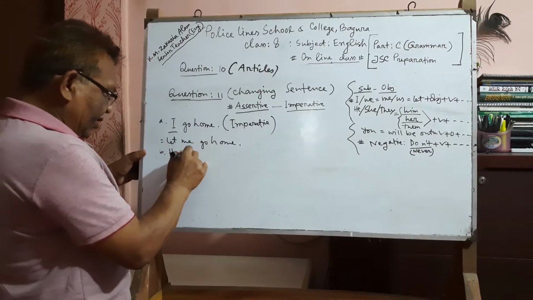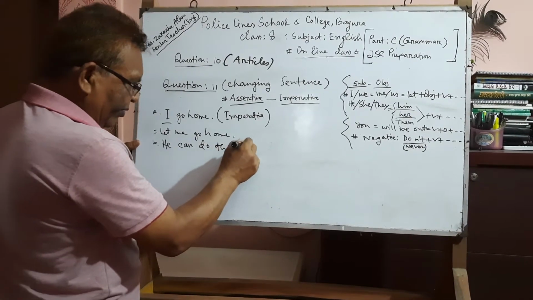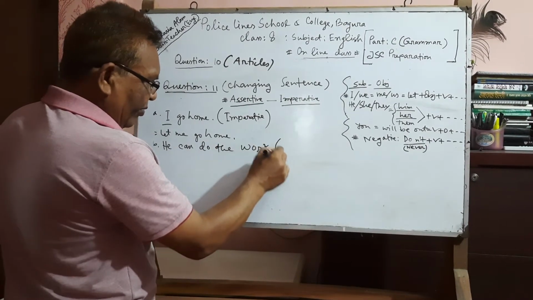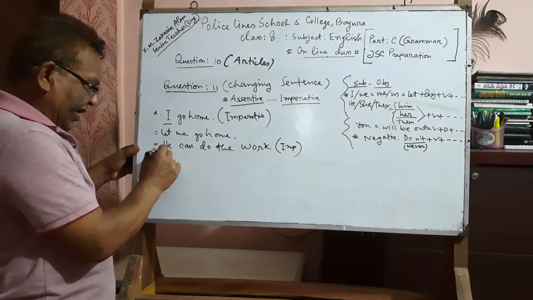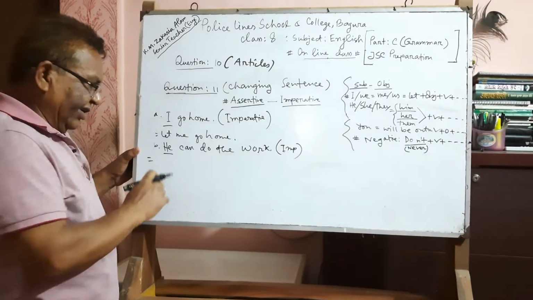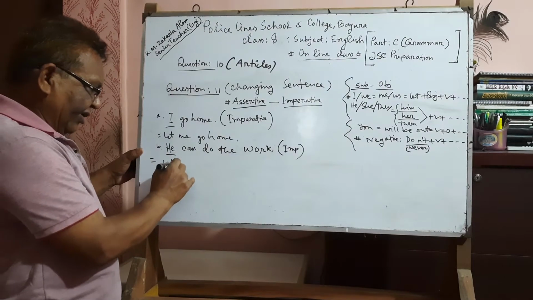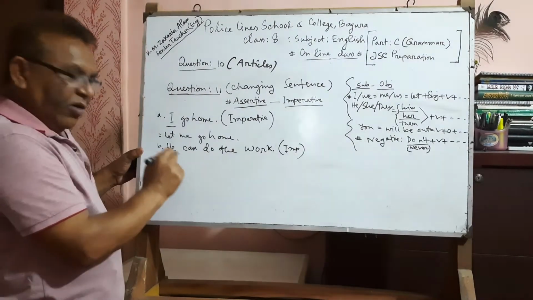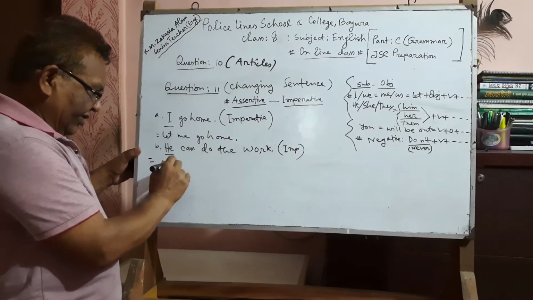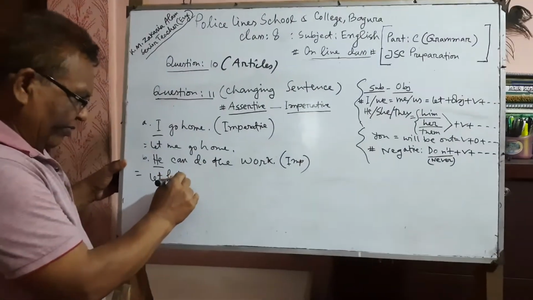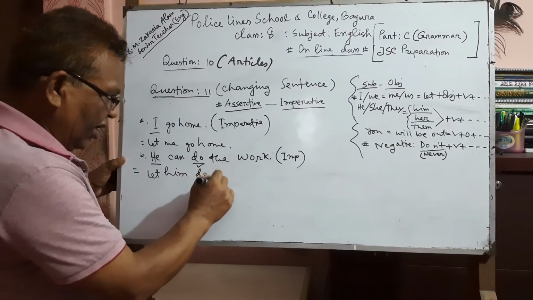He can do the work, make it imperative. Here he is the subject, it is third person singular number, so let is necessary to make imperative. The subject will become the object and will be used after let. Let him, the verb will be added. Let him do the work.